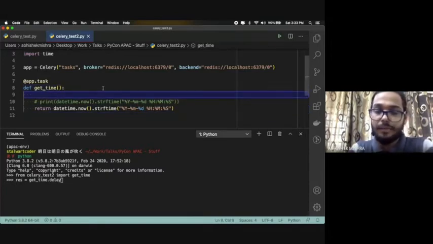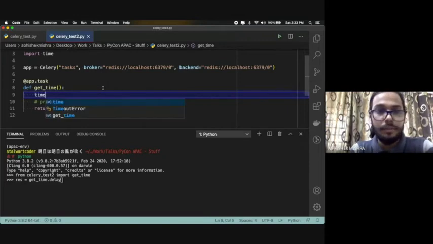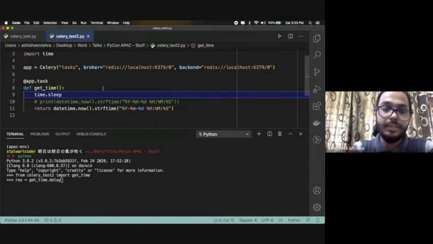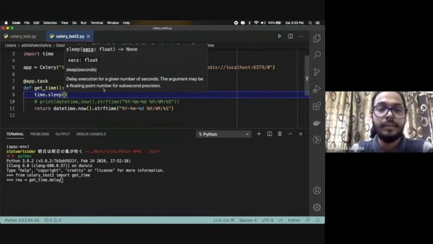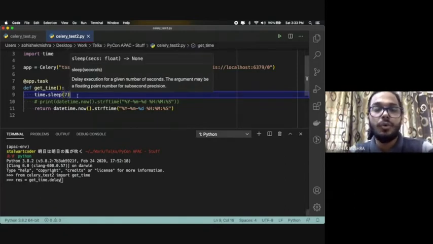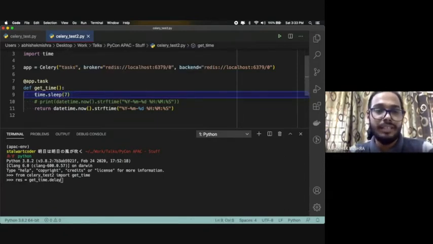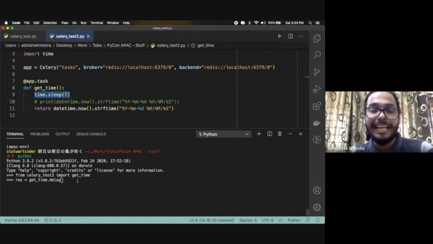And apart from that, let me put time dot sleep here, 7 seconds, so it will enter the function and wait for 7 seconds, so that meanwhile I can show you what happens behind the scenes.